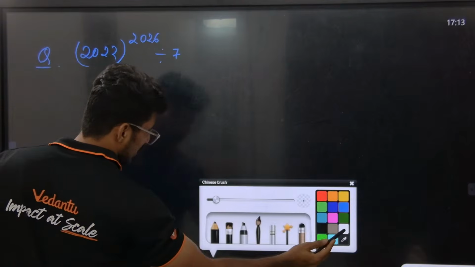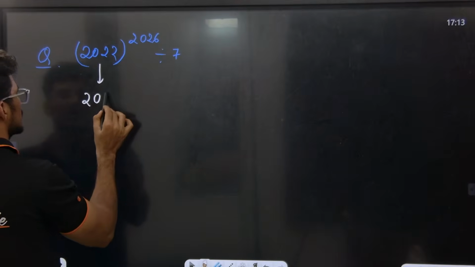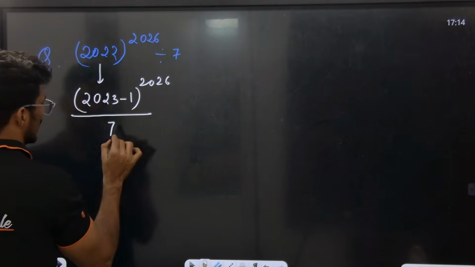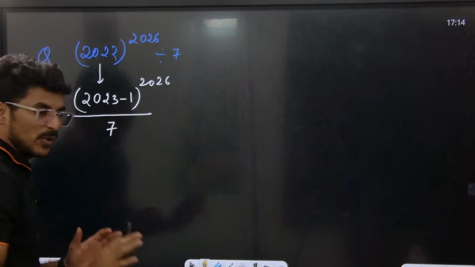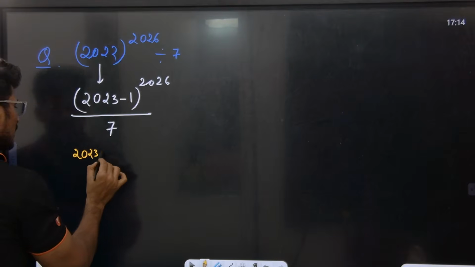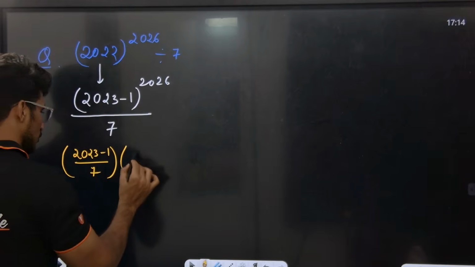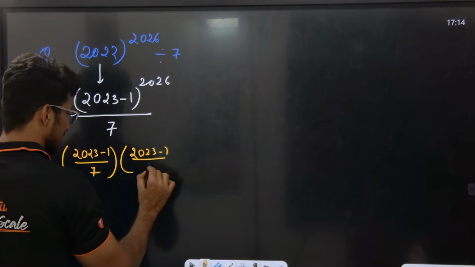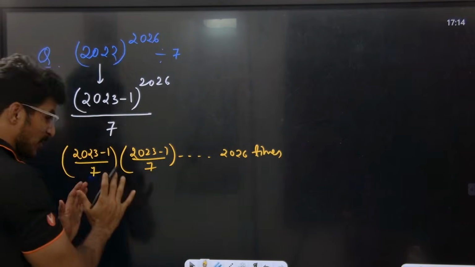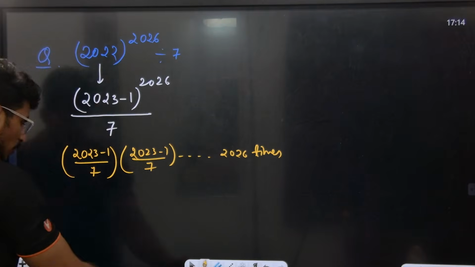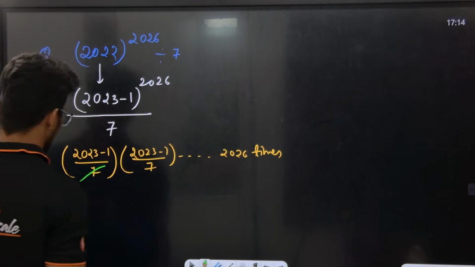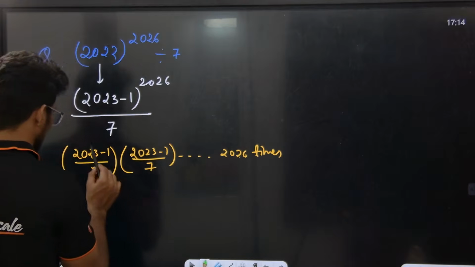I'm writing this as 2023 minus 1, to the power of 2026, divided by 7. Always keep it simple. This is 2023 minus 1 divided by 7, and this process repeats 2026 times. Now 7 times 289 is 2023, so dividing 2023 by 7 gives remainder 0.